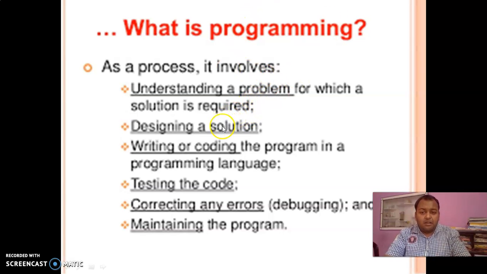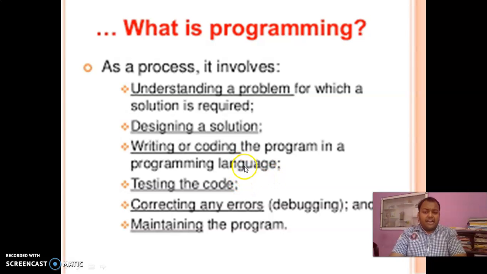Designing a solution: however the solution looks, or how we are going to solve it, like a case study. Next, writing or coding the program in a specific programming language like C, C++, Java, Python, Ruby, Ruby on Rails, and there are so many languages.